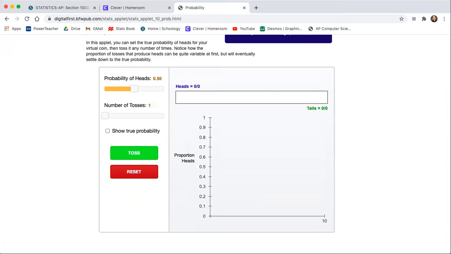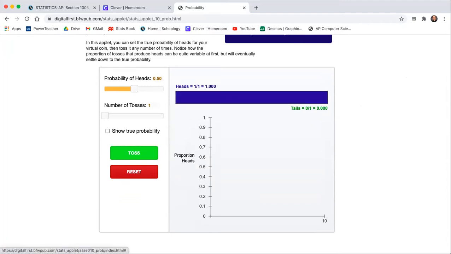So if I toss the coin 1 time, that's 1 trial. And it's 100% at this point. We rolled heads. But again, we can't say that the true probability here of rolling heads is 1 or 100%. We're going to have to do this many times. So even after 2 flips of our coin, we had 100%. On our 3rd flip, we finally got tails, which brings the probability down to 0.67.